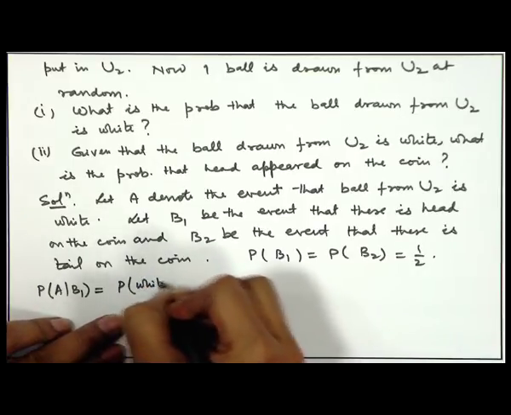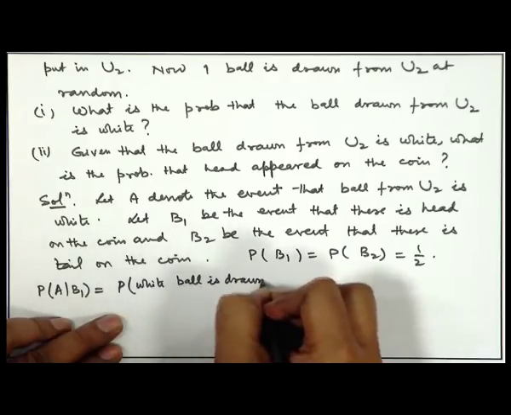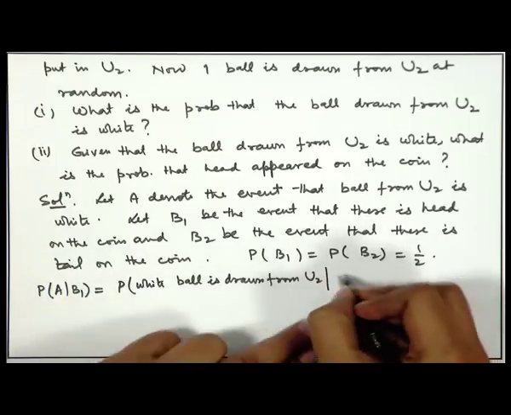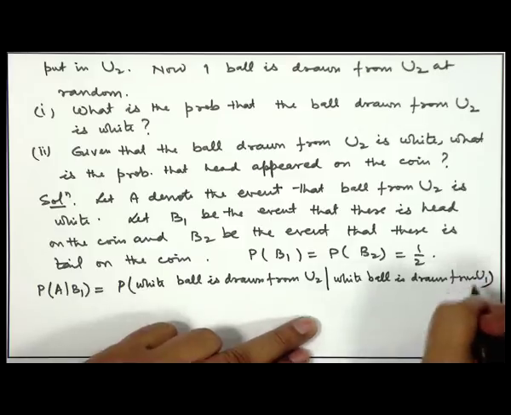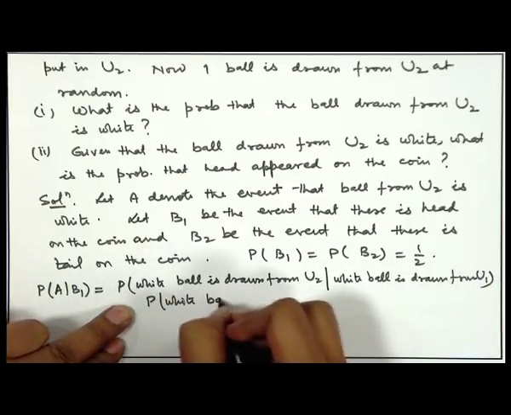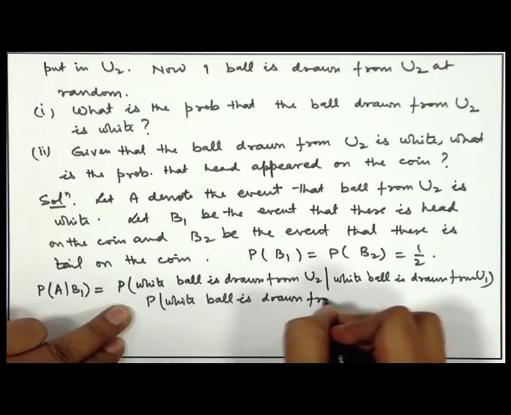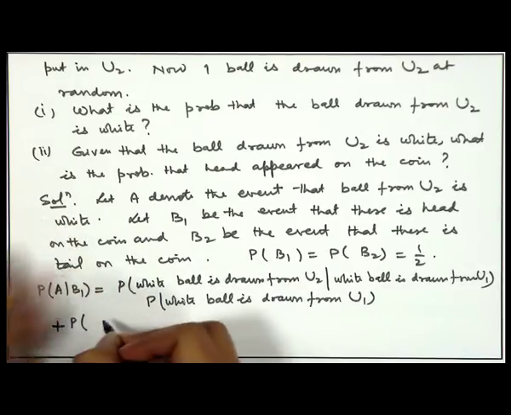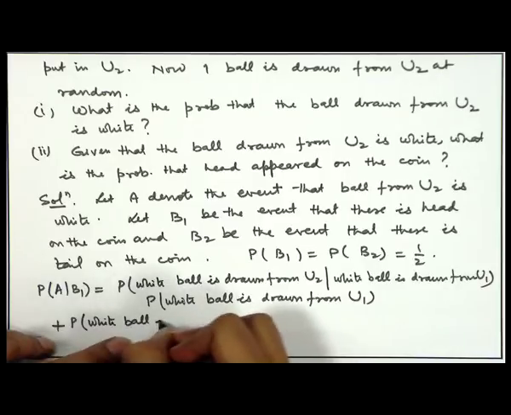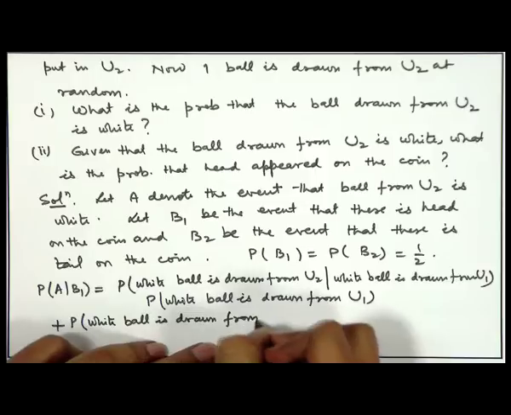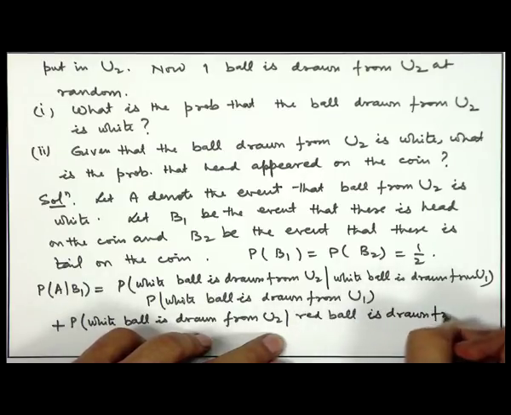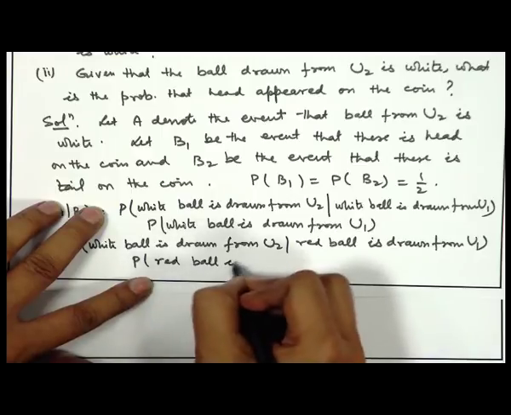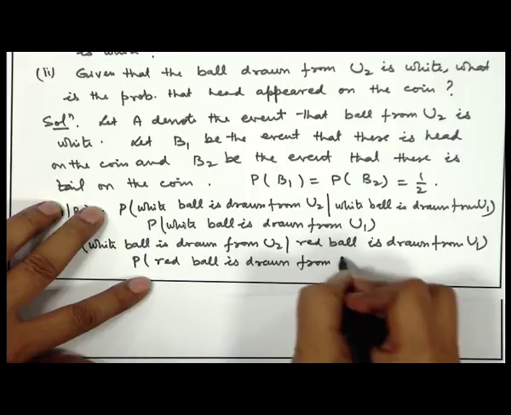P(white ball is drawn from U2 given that white ball is drawn from U1) into P(white ball is drawn from U1) plus P(white ball is drawn from U2 given that red ball is drawn from U1) into P(red ball is drawn from U1).